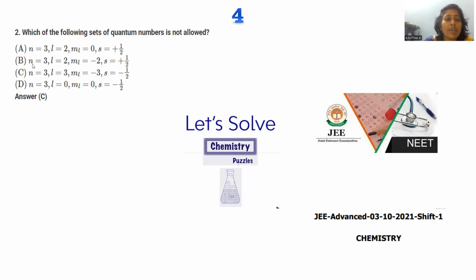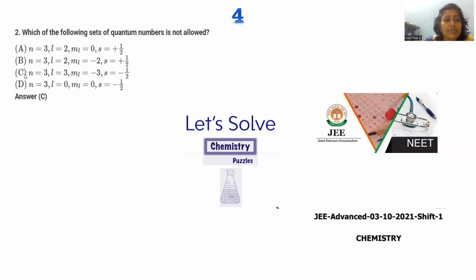Go with B. In B, n is equal to 3, that is the principal quantum number. The angular quantum number 2 is also a right combination. M, the magnetic quantum number, is given as minus 2. Minus 2 is also valid, because the L value is 2, so M lies between minus 2, minus 1, 0, plus 1, plus 2. So minus 2 is allowed. Plus half is also allowed.